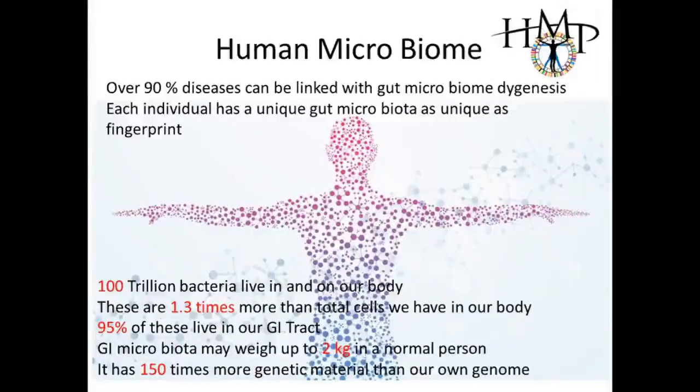And another very important revelation is that every individual has a unique gut microbiota, which is as unique as our own fingerprint. We'll be talking about this further, because this very point may have a lot of implications in relation to Ayurveda, the Agni and Ama formation, and even for the Prakriti identification.